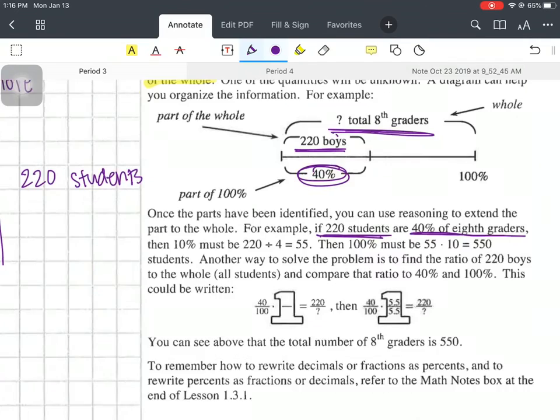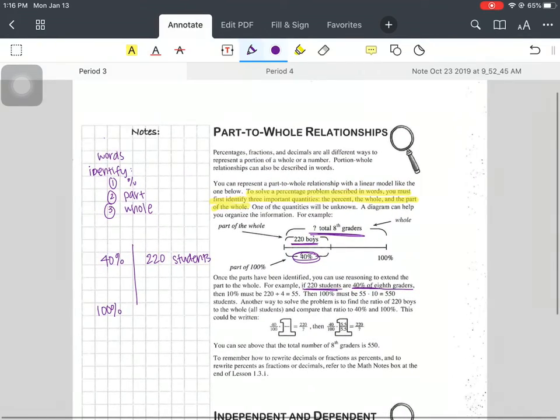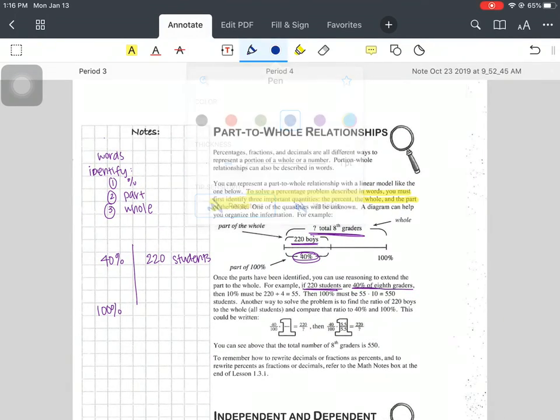Okay, so it's hard to go from 40 to 100, so they actually work backwards to go forwards. They know that they can divide by 4 to get 10%, right? If I do it to one side, I do it to the other, divide by 4. This gives me 55 students, right? Then I can work forwards.